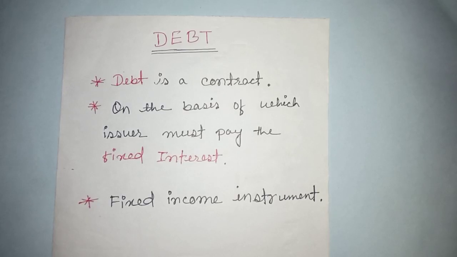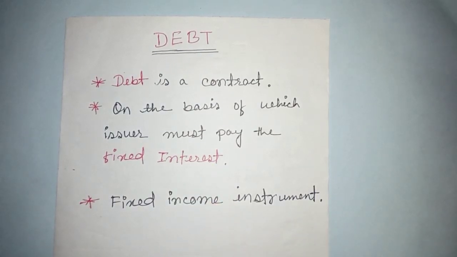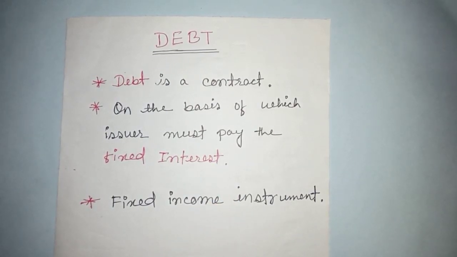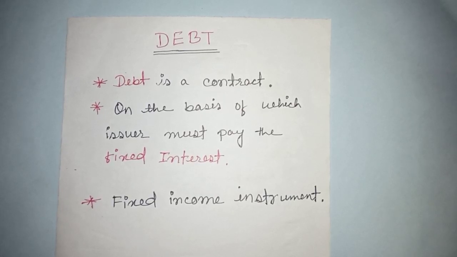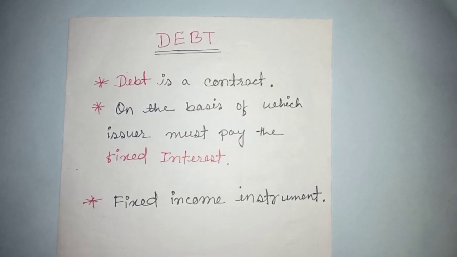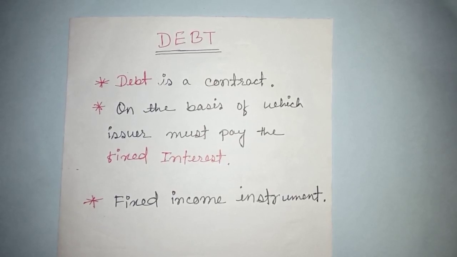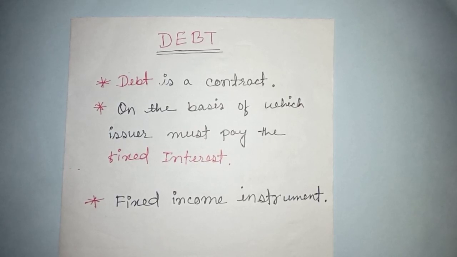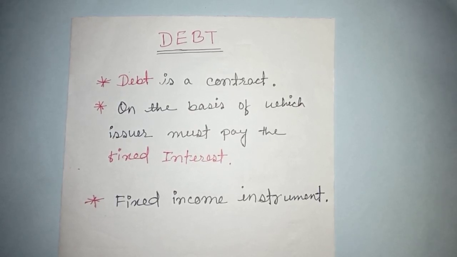So basically the bank will write a contract where it will be stated that there would be some fixed terms. Debt is basically a loan against which there is some fixed interest which the holder has to pay to the issuer.